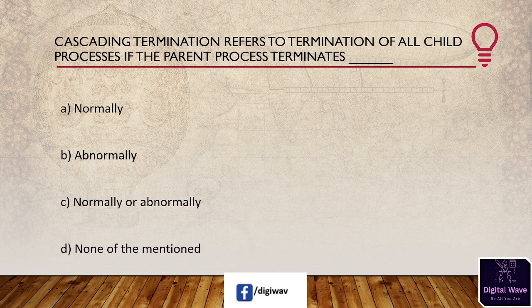Next question is: cascading termination refers to termination of all child processes if the parent process terminates blank. The options available here: normally, second option is abnormally, third option is normally or abnormally, and the last option is none of the mentioned.